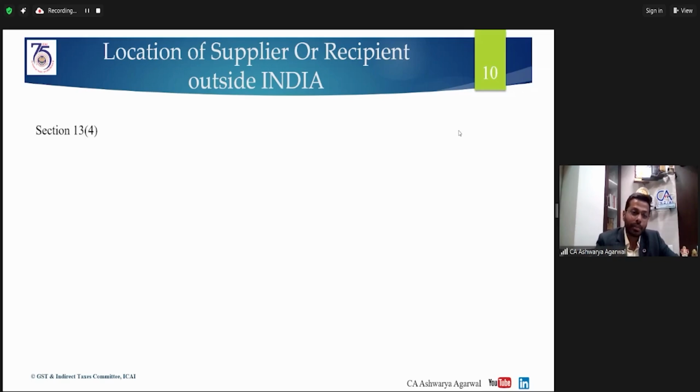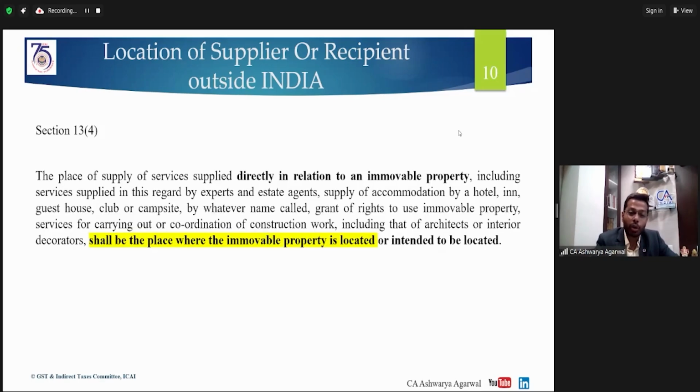Let's see. Section 13 subsection 4 says, the place of supply of services supplied directly in relation to an immovable property, including services supplied in this regard by experts and estate agents, supply of accommodation by hotel, inn, guest house, club or campsite by whatever name called, grant of rights to use immovable property, services for carrying out or coordination of construction work, including that of architect or interior decorators, shall be the place where the immovable property is located or intended to be located.